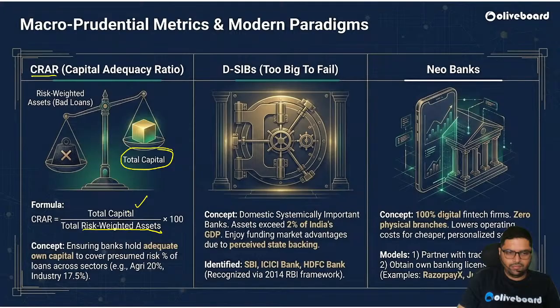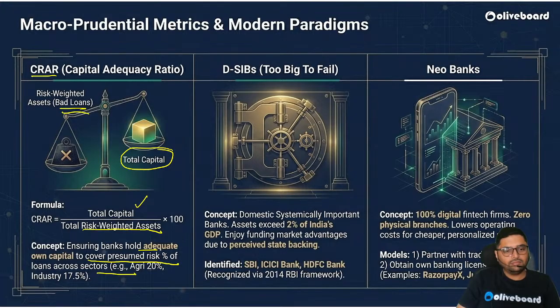This is the ratio. How much capital do I have as a reserve requirement, as a ratio to bad loans. It ensures the bank holds adequate own capital to cover the presumed risk percentage of loans across sectors.